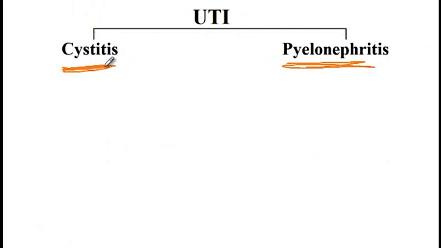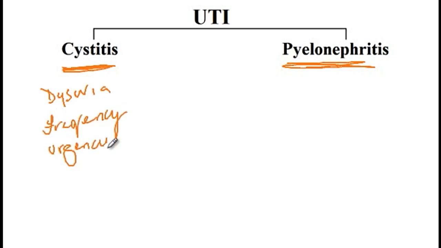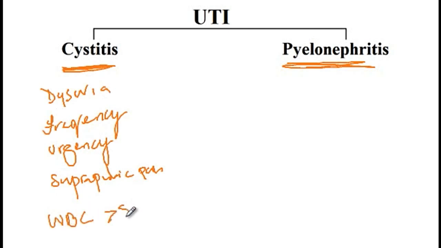So patients with the lower urinary tract infection or infection of the bladder generally present with dysuria, frequency, urgency, suprapubic pain, as well as white blood cell count of more than 5 to 10 on high power field of the microscopic examination. And then finally, you can see blood in the urine.